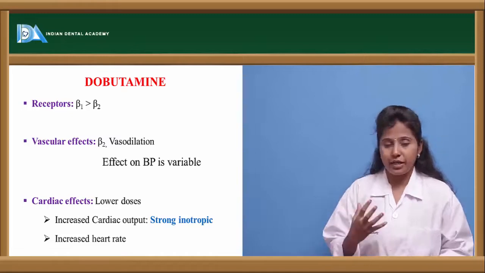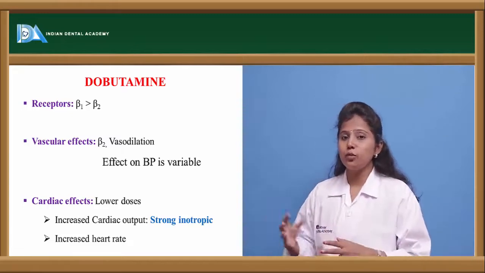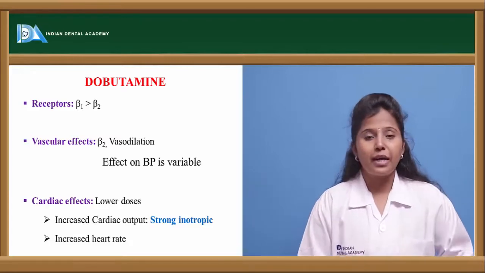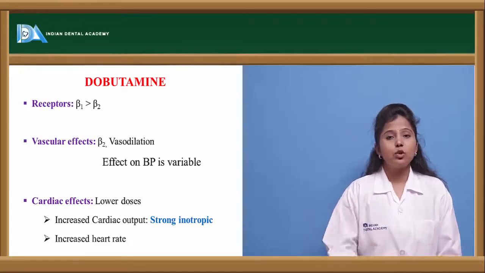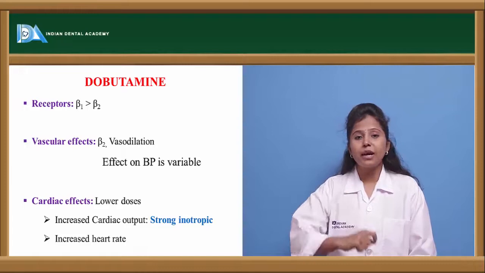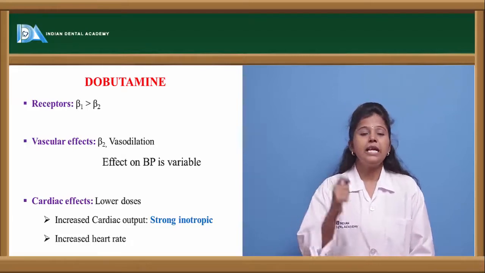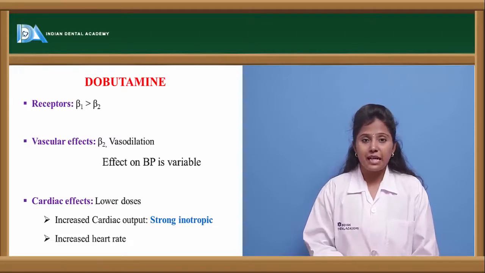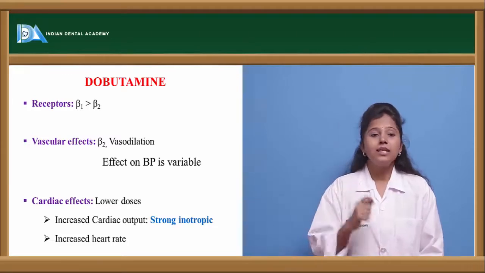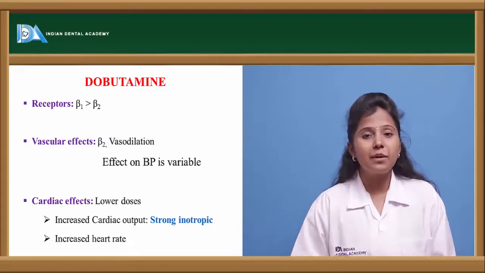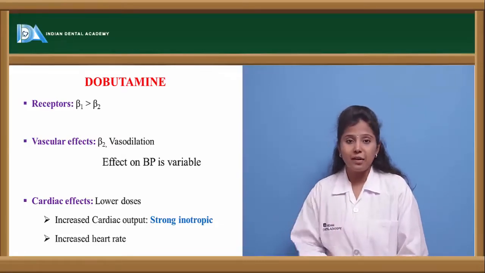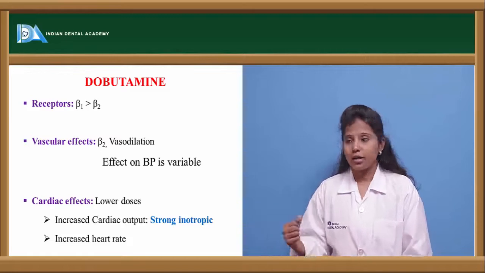What are the effects of dobutamine on the vascular system? It causes vasodilation on binding to the beta 2 receptor, where dilatation of blood vessels takes place. This effect is mostly recommended if a person is suffering from high blood pressure.